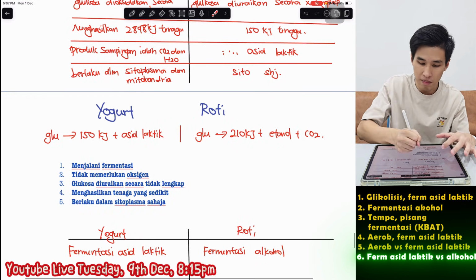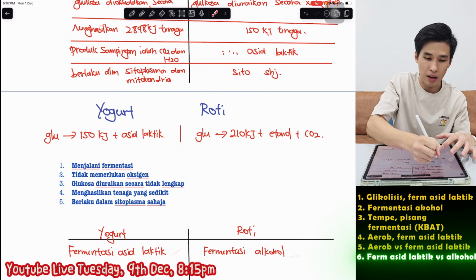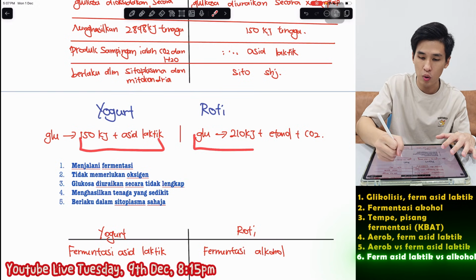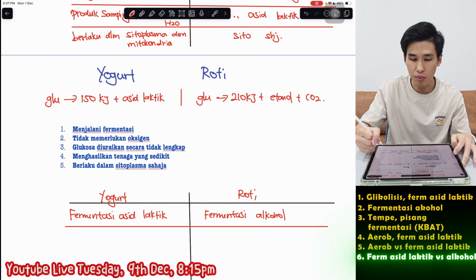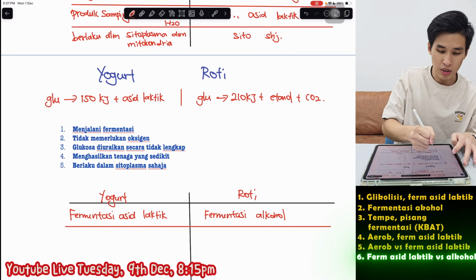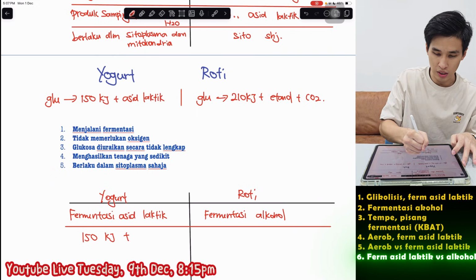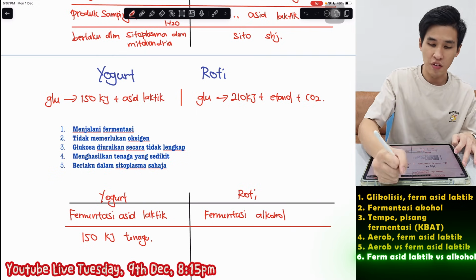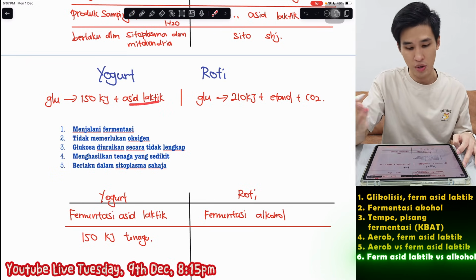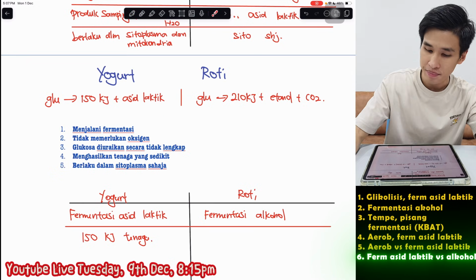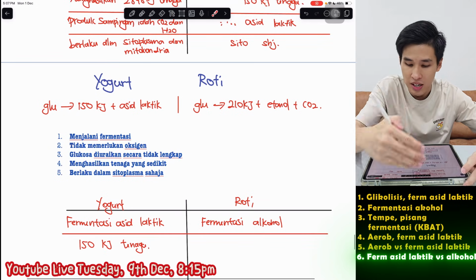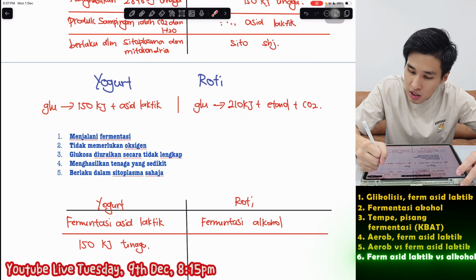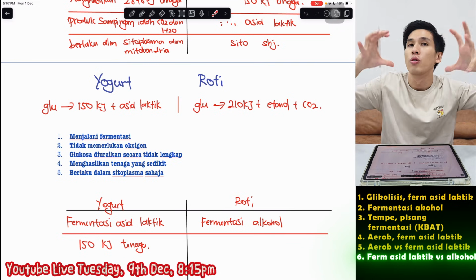So most of the marks come from your persamaan. Perbezaan, name. Next, behind here you can see so many difference. So number one, tenaga punya amount. So this is menghasilkan 150 kilojoule tenaga. So yogurt one is fermentasi asid laktik. I forgot to mention earlier. That's why yogurt sour mah. Roti, just now we mentioned already, one got do one question, is fermentasi alcohol because you want the CO2 untuk menaikkan dough roti.